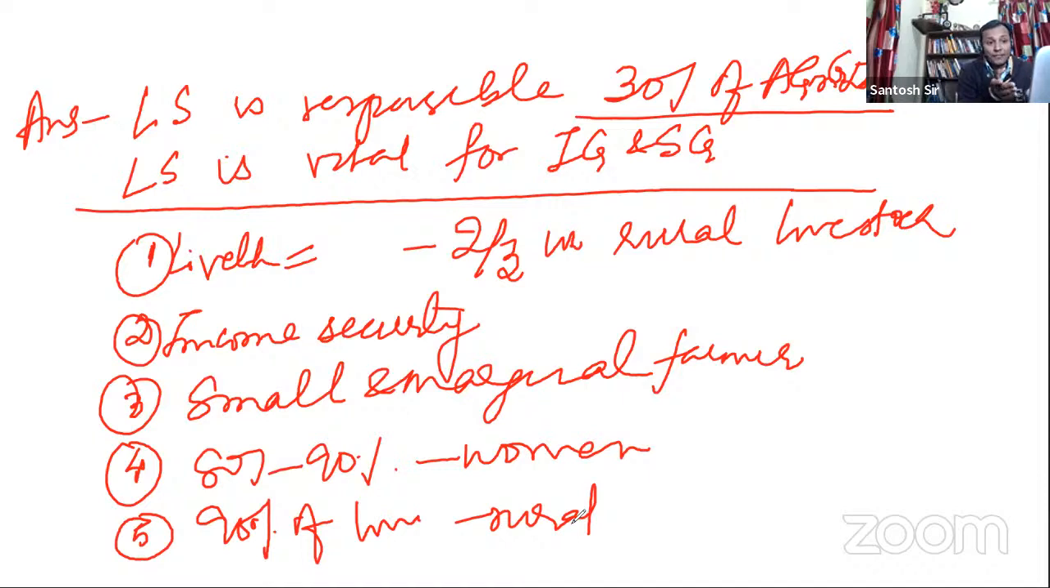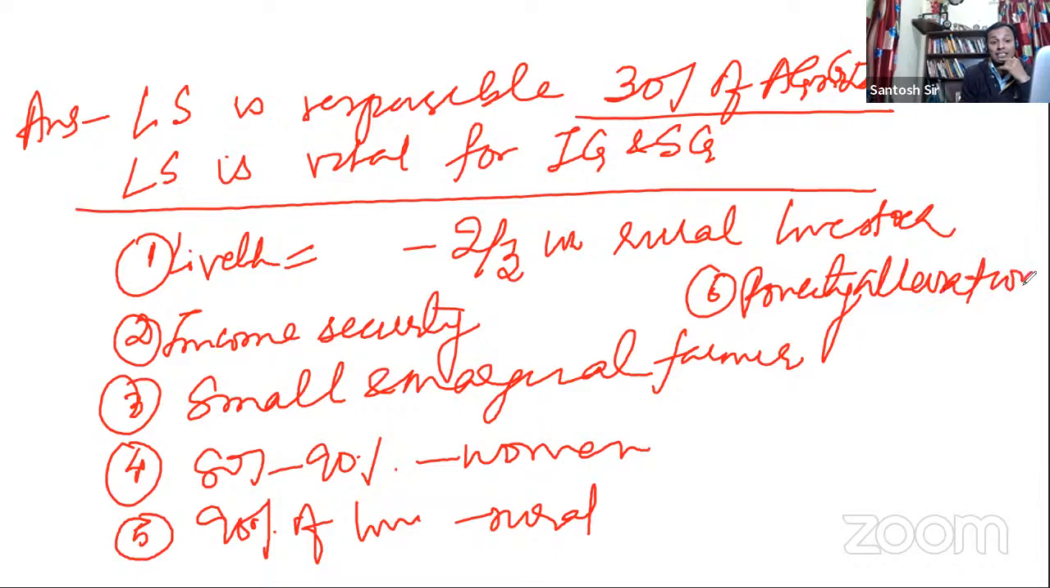So we'll write that livestock sector is responsible for what? Poverty alleviation. We have seen what it has done in Gujarat. We can give Gujarat example. And last but not least, we can write how livestock sector is important for sustainable growth, for sustainable development.